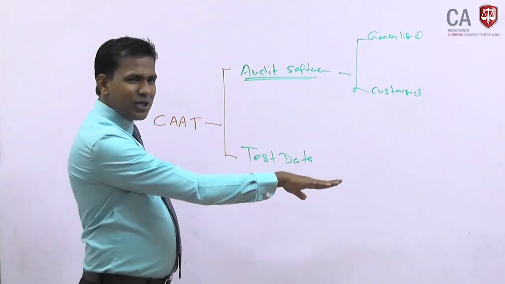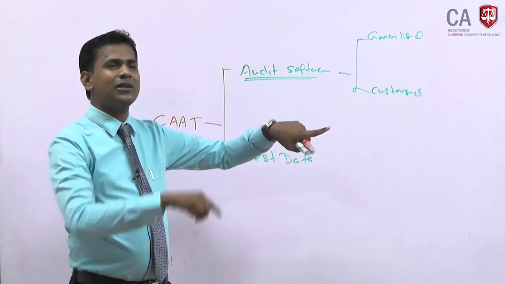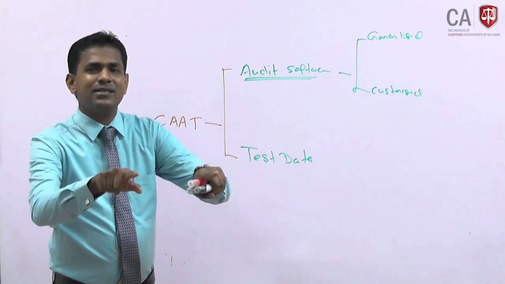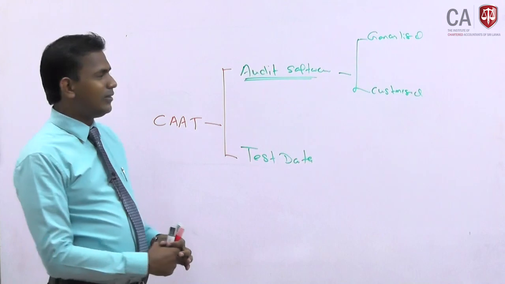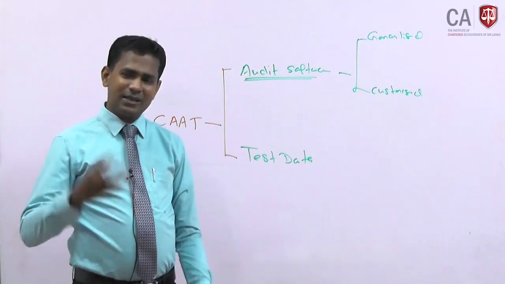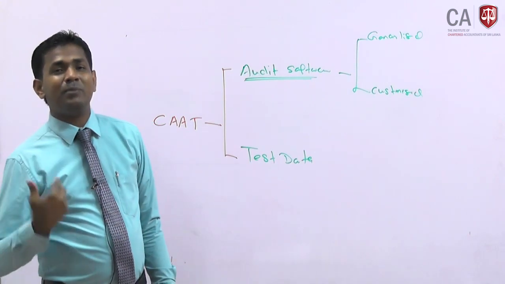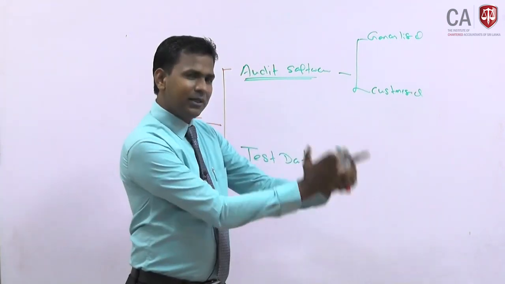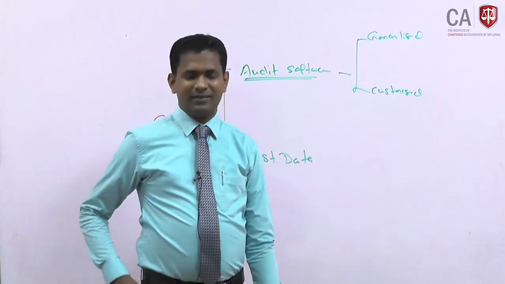You put wrong information into the system and see whether wrong output comes, because when you put wrong information, the correct output can't come. Testing of the client system's data is called test data. It has nothing to do with audit software. You are testing the client information system by inputting pre-planned information and predicting what the outcome would be. So if you know this theory, the question is nothing.